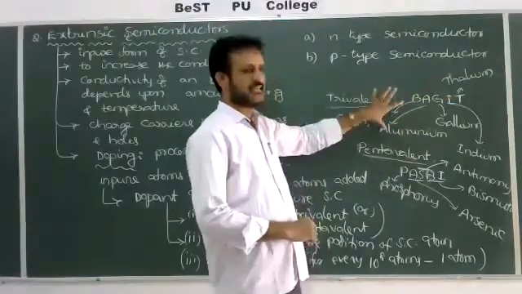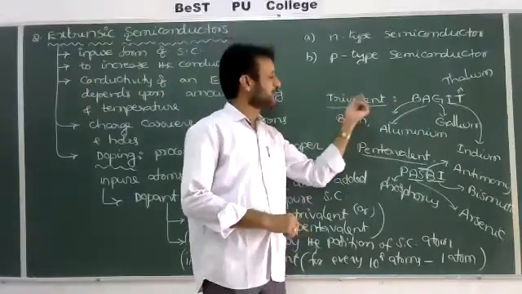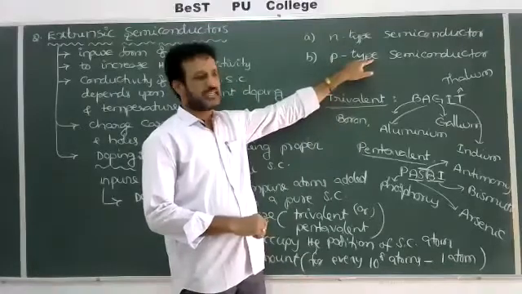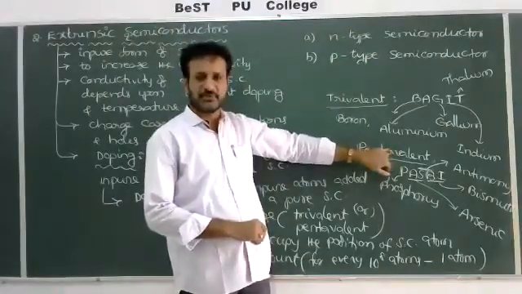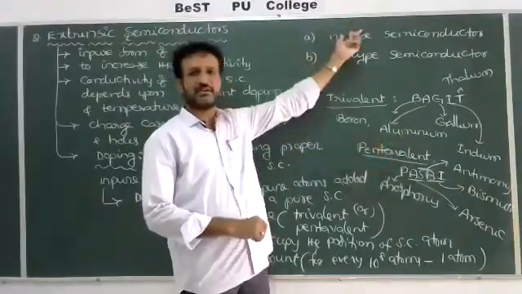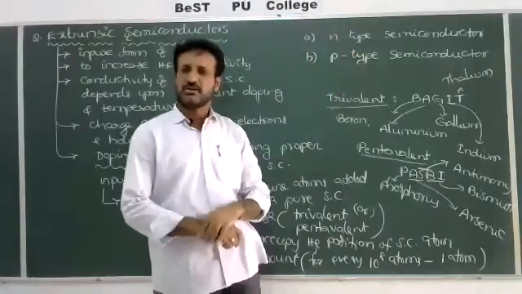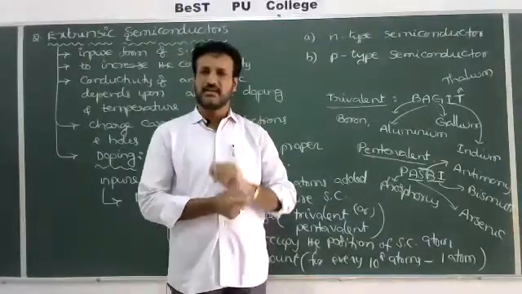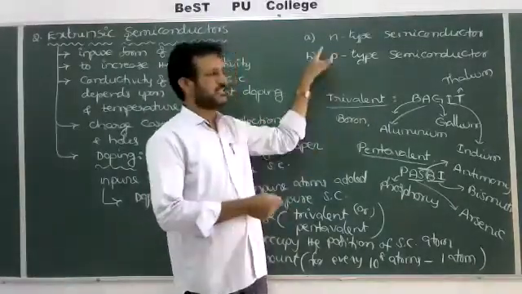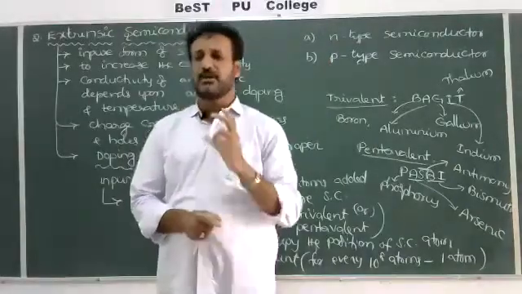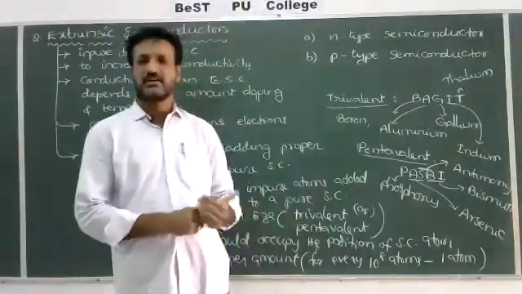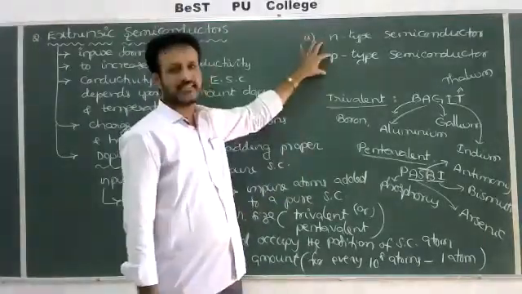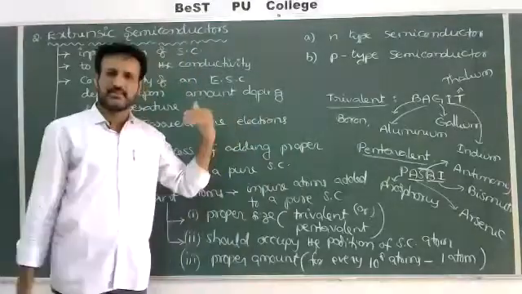So these are trivalent. If you add trivalent impure atoms to the pure semiconductor, it will be converted into P-type. If you add pentavalent impure atoms to the pure semiconductor, it will be converted into N-type semiconductor. In tomorrow's class, we'll discuss what P-type semiconductors are, their bond structure, band structure and properties. Also N-type semiconductors, bond structure and band structure. What the current carriers are and how current flows, we'll discuss in the next class. If you have the textbook, revise all these points. Okay, thank you.